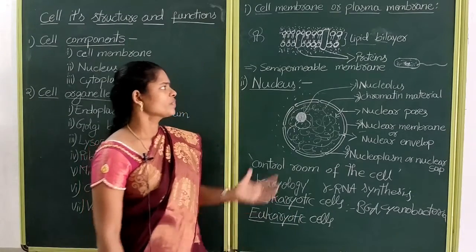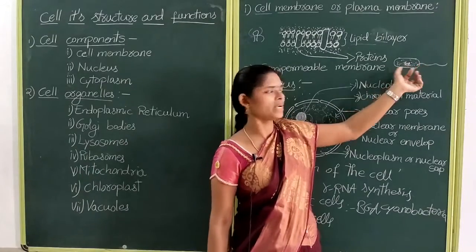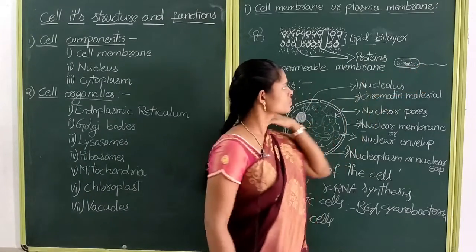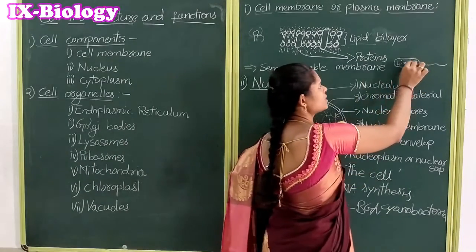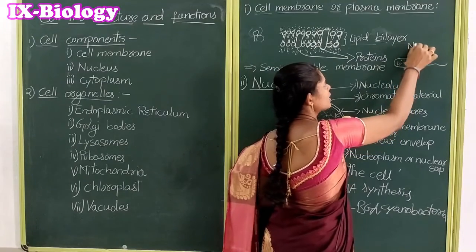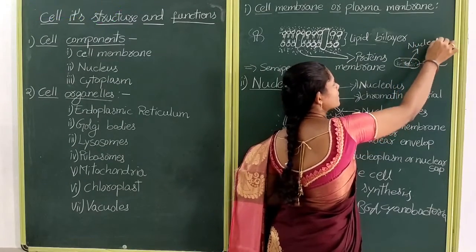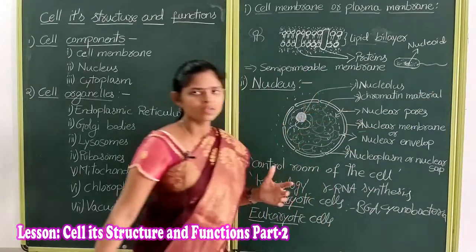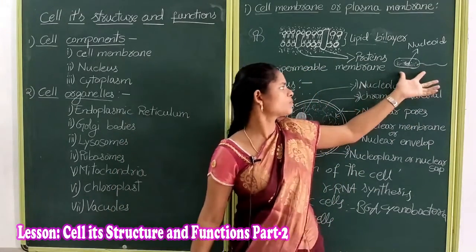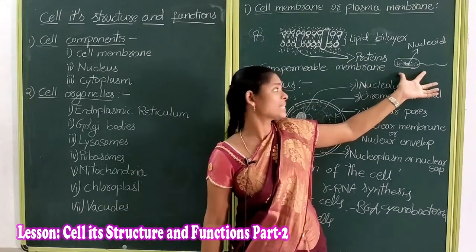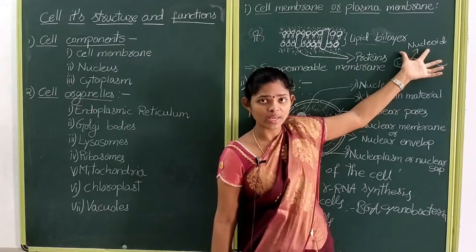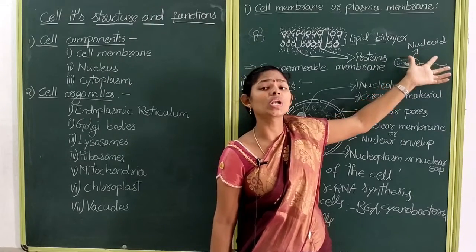Okay, see children, the genetic material which is present in bacteria is known as nucleoid. The genetic material which is present in prokaryotic cells is known as nucleoid. So what is nucleolus?